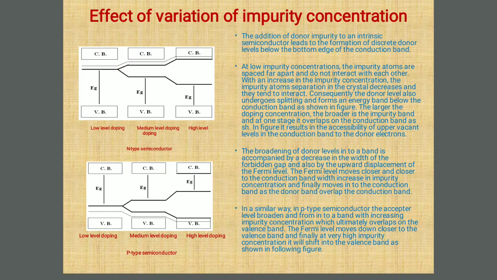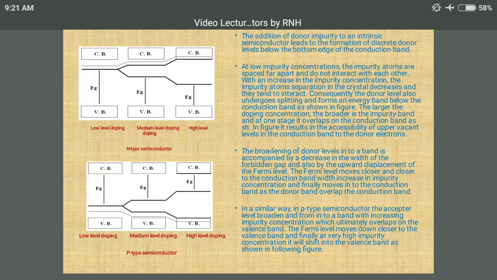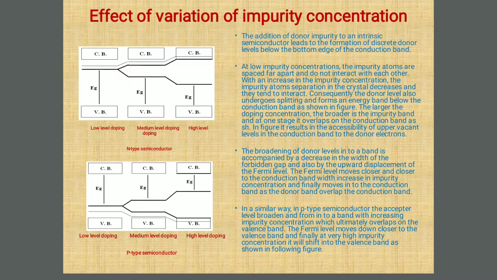So if you observe carefully, you can easily get the details of n-type and p-type semiconductors. At low level impurity concentration, initially it is only a single energy level. Then in the case of moderate or medium level doping concentration, what are we getting?